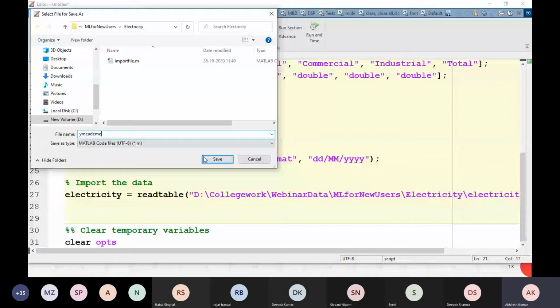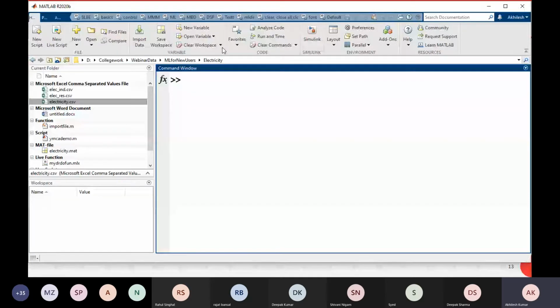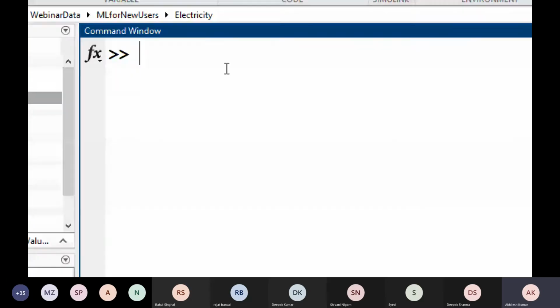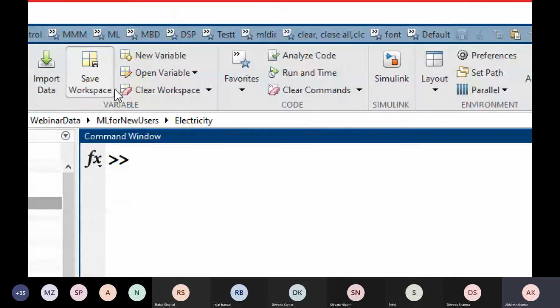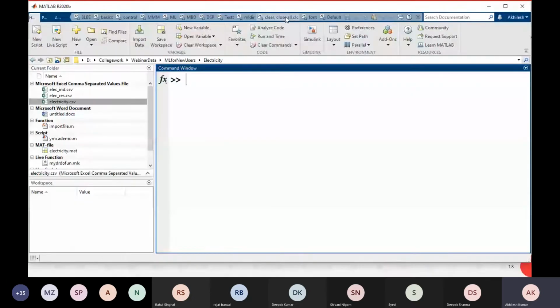Okay, I save this script file and I am going to clear everything from here. I created some shortcuts so I don't have to type clc and clear commands again and again. There is an option to create your favorites from here. When you create your favorite, it will appear here. Just click on this and it will be executed.